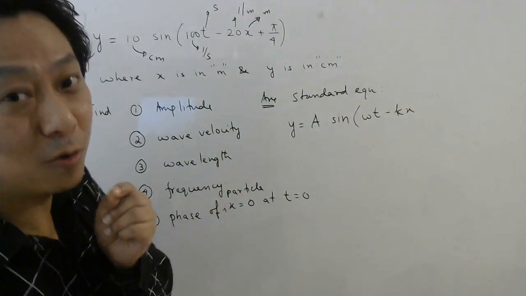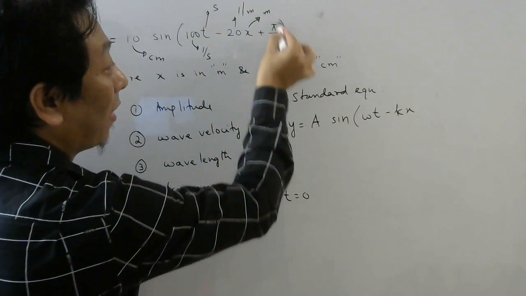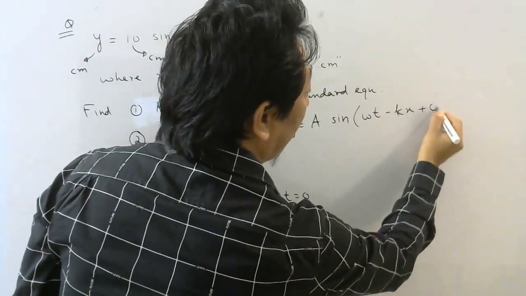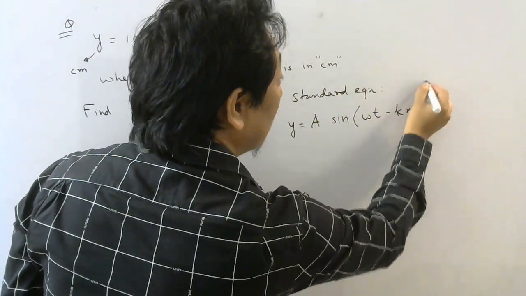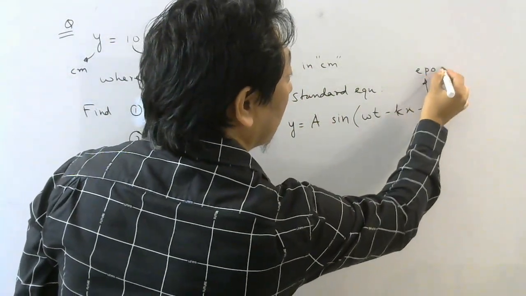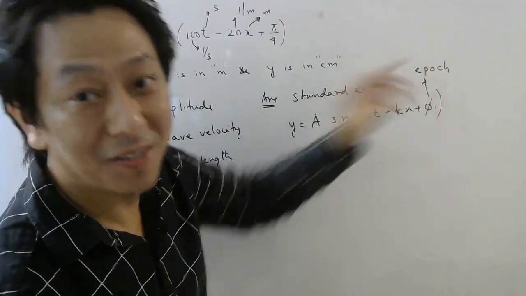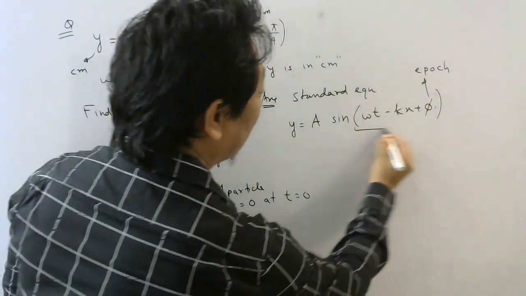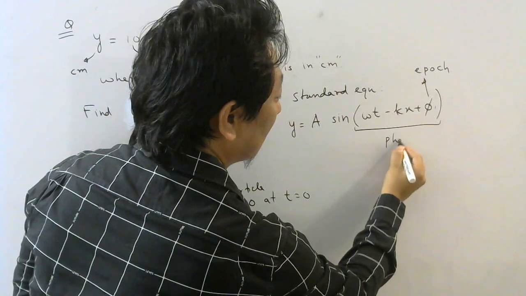Now here one thing you notice, they have given this angle here also, extra. So put here some extra angle, phi. This phi is called epoch. Now what is this epoch? This epoch basically gives you the phase, right? This is the phase, isn't it?